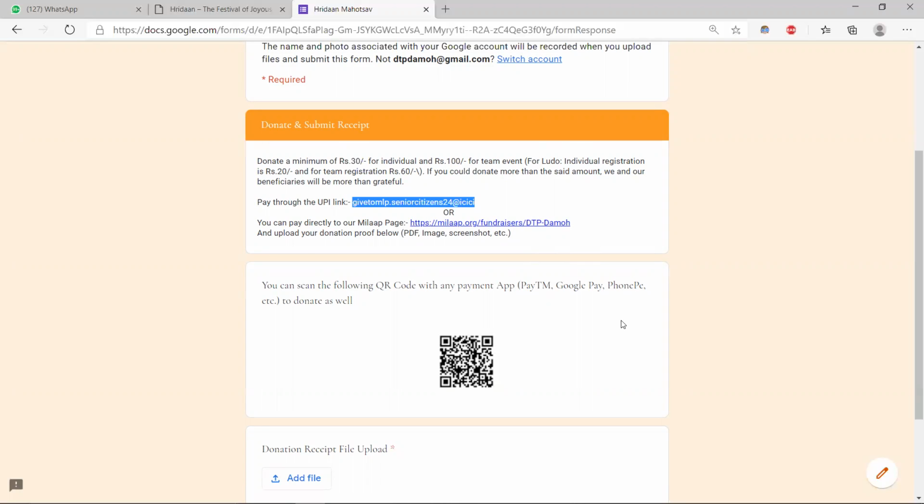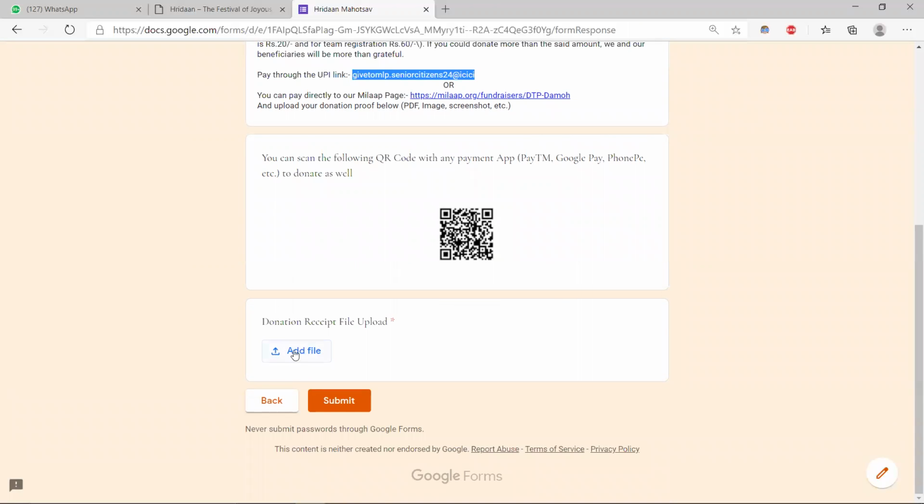In whichever way you complete your donation, you will be getting an online donation receipt. You have to upload that donation receipt over here, so that our team can verify the donation made from your side.